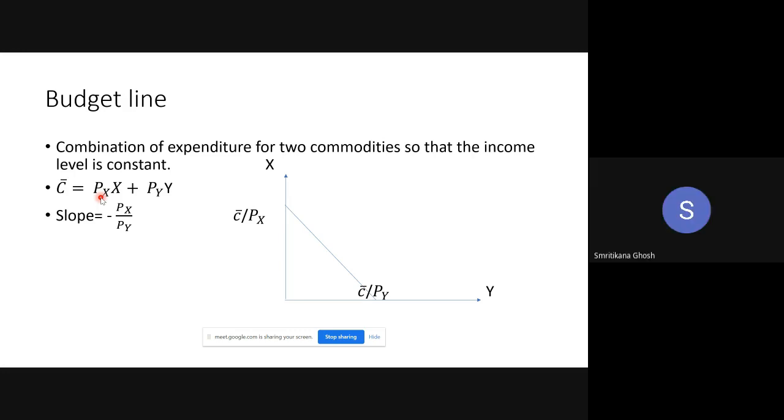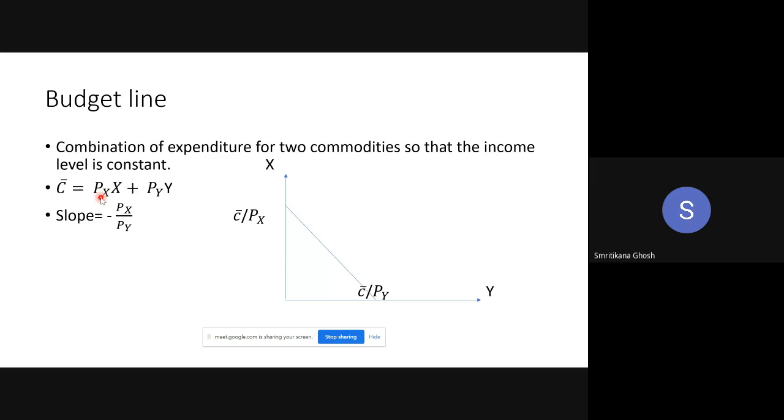Yes. Say the price of my pen is 10 rupees. This is Px, where X is the pen, and the price of the pen is 10 rupees. What does it mean? If I want to purchase 1 unit of the pen, then I have to give 10 rupees to the seller. So this is the amount of money I have to pay for 1 unit.